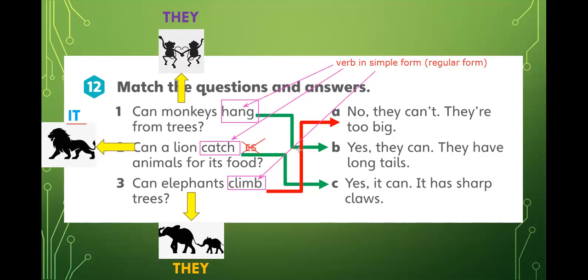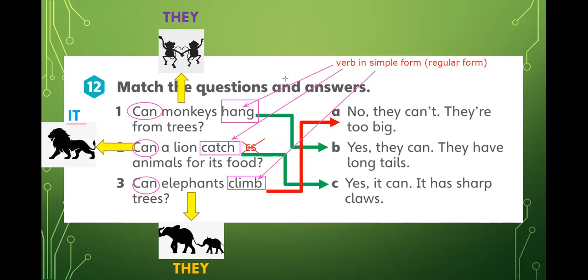Can a lion catch? All right, in the case of number two. It's not can a lion catches. No, we use the verb in simple form, no changes. And this is because we are using can. When you put can, it's necessary to put the verb in simple form. Can monkeys hang? Can a lion catch? Can elephants climb? All right, that's what we do with can. We use simple form. No S's, no changes, nothing, only the simple form. Okay?